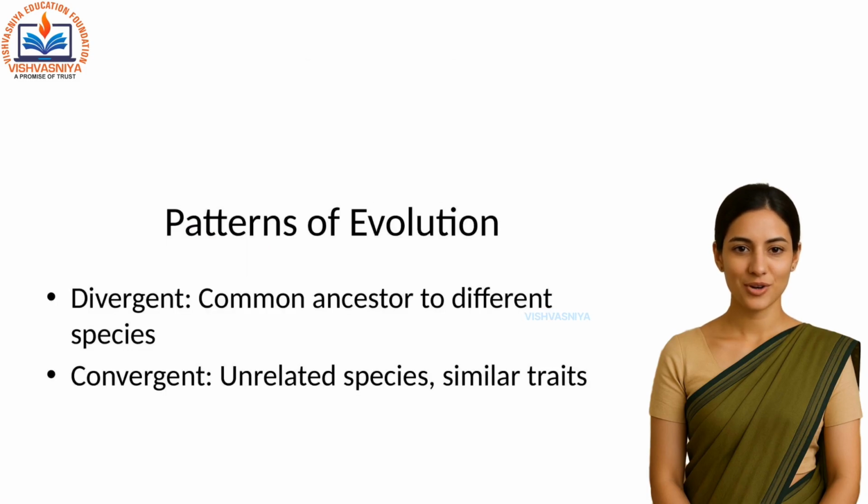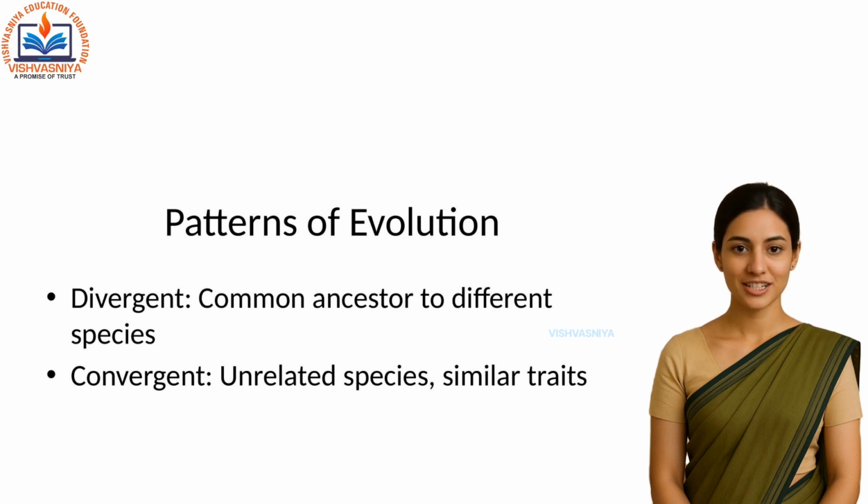Now let's explore the patterns of evolution. Divergent evolution, one species splits into many, each adapted to a different niche. This leads to homologous structures like human arms and bat wings.